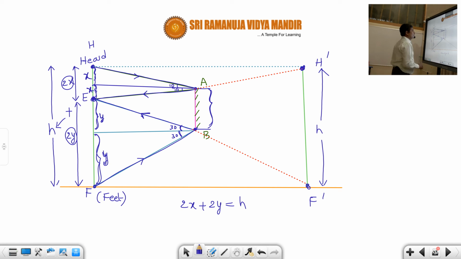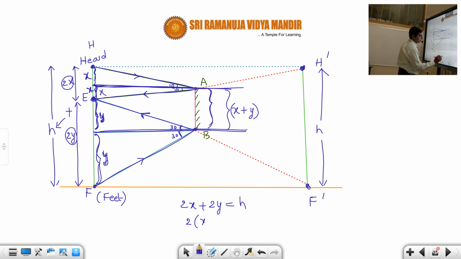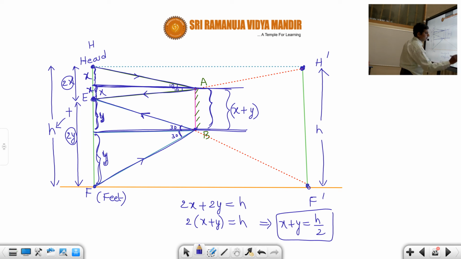If you see carefully, this is a straight line and this is also a straight line. Up to here is x, and this is y. So if I go along the line, I get the total distance x plus y. Taking 2 common, 2 into (x plus y) is equal to h, which implies x plus y is equal to h by 2.